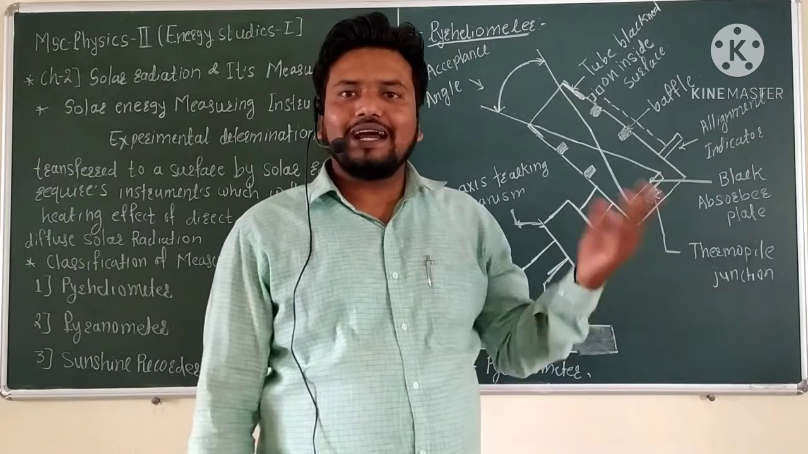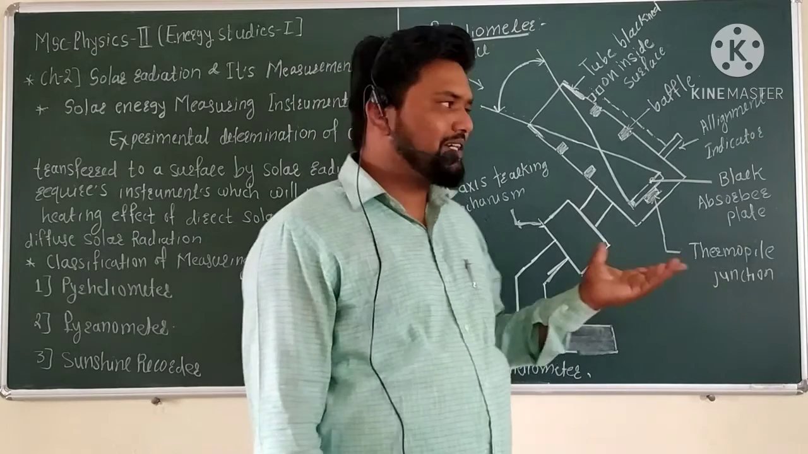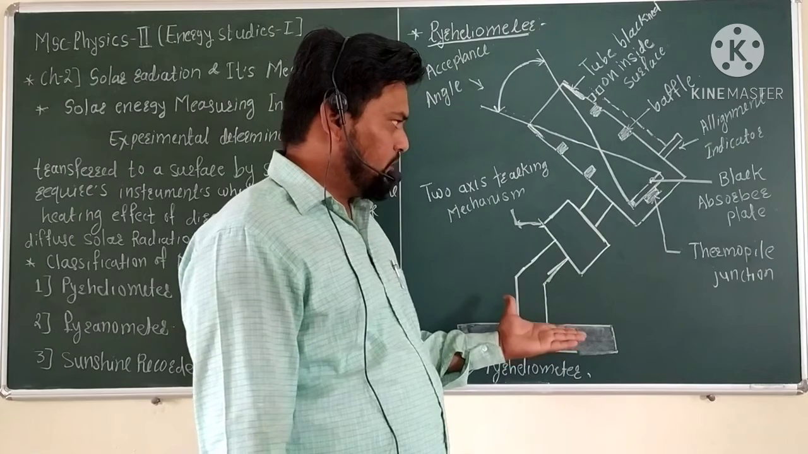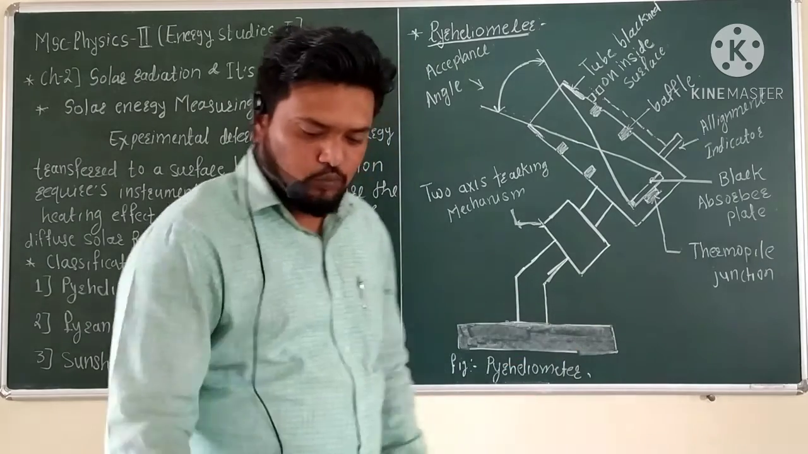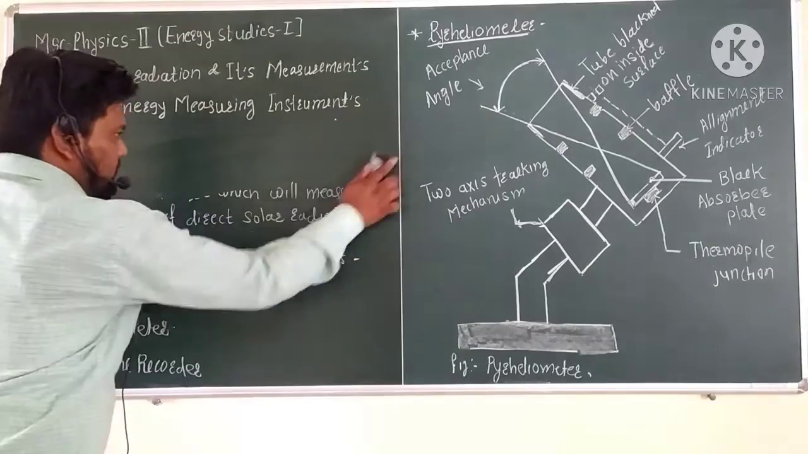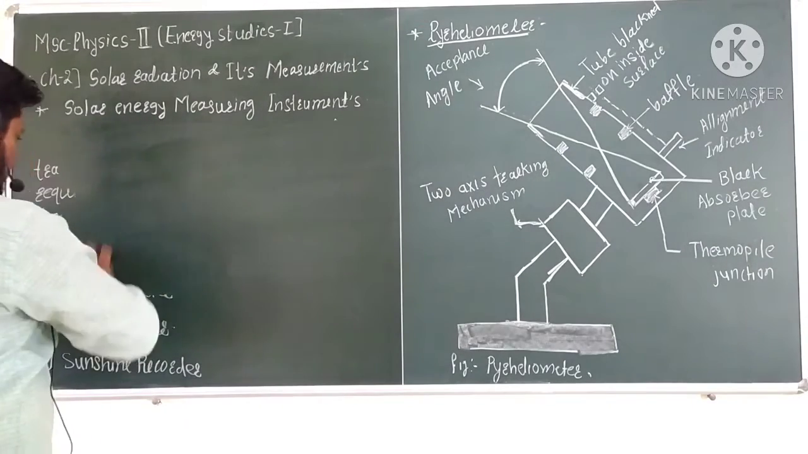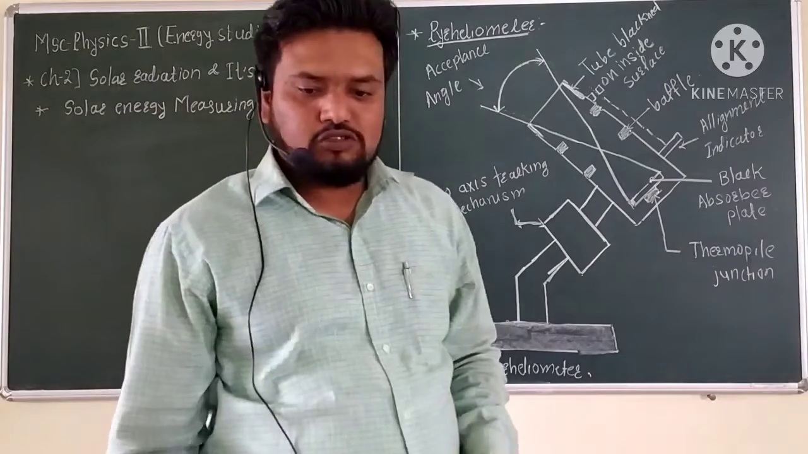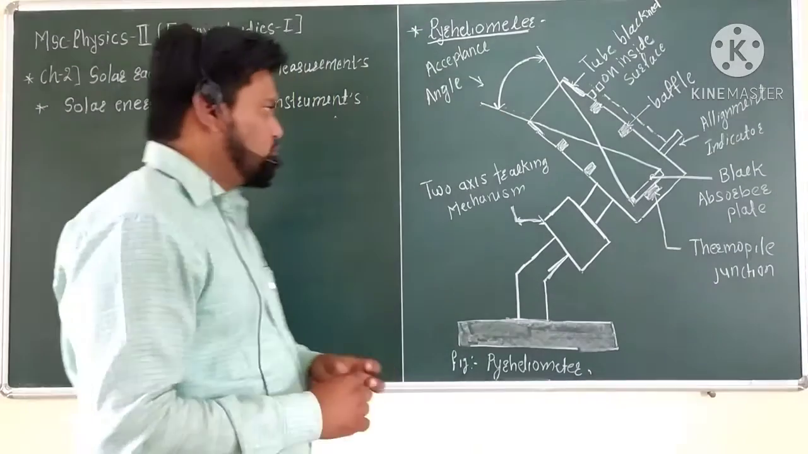So this is the idea about the schematic figure, or schematic information, about this pyroheliometer. Coming to our point, first of all, what type of radiation is detected here? The beam radiation. So the pyroheliometer is an instrument.